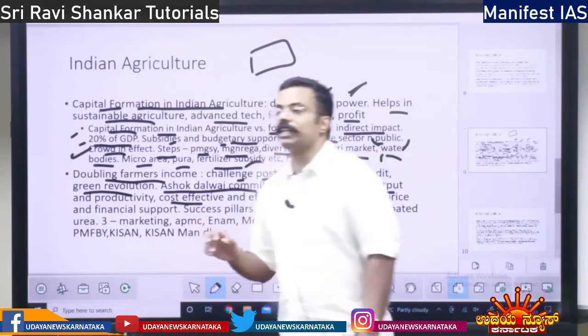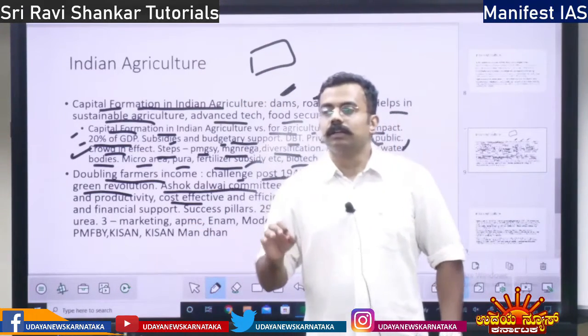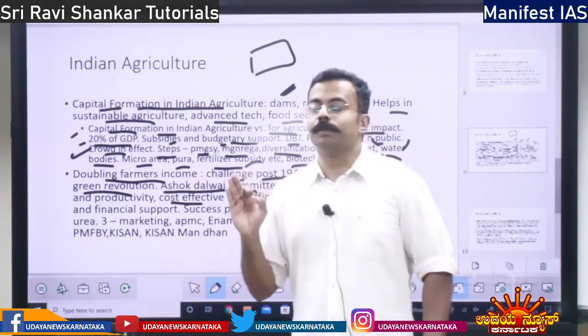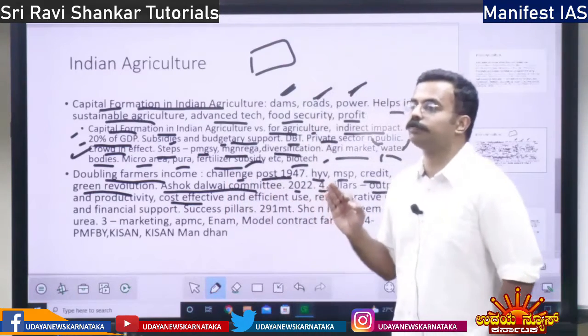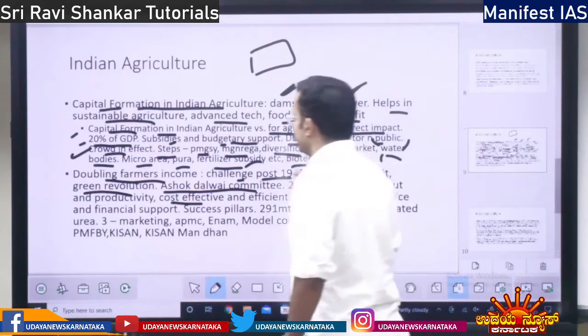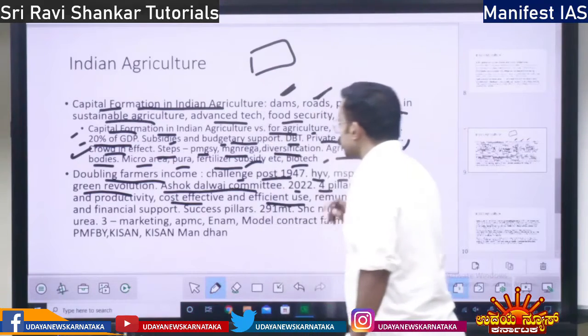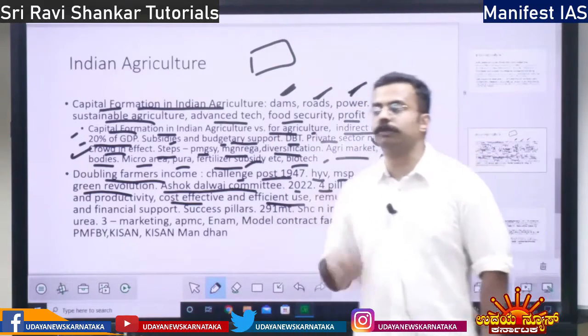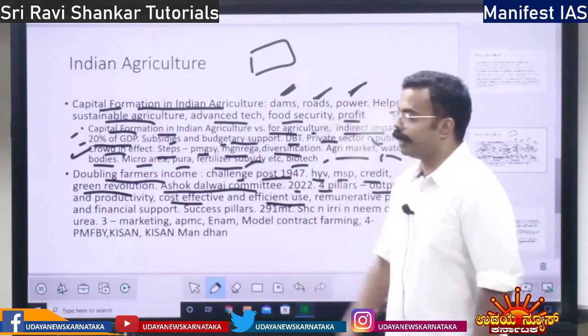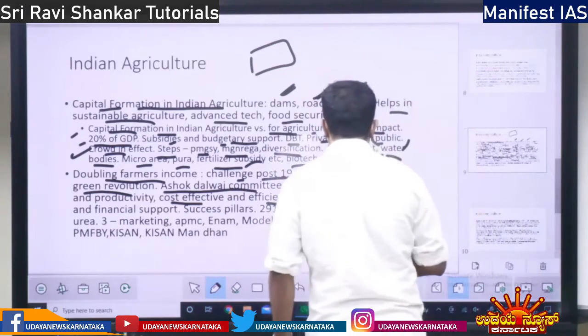Then cost effectiveness. Agricultural investment should be cost effective. You should not spend unwisely or use wastefully. Then resources should be efficiently used. Water should be efficiently used. Fertilizer should be efficiently used. Electricity should be efficiently used.